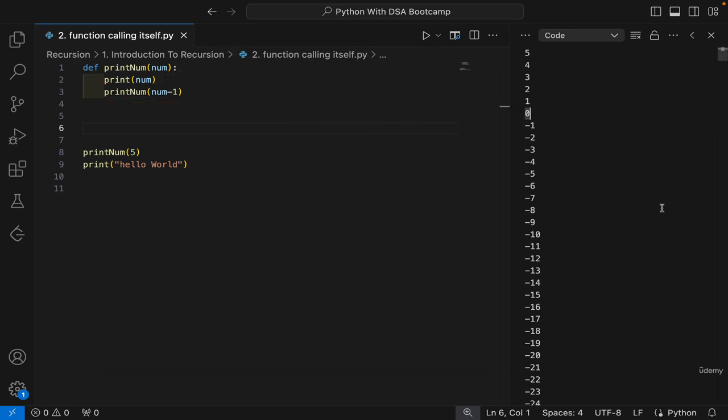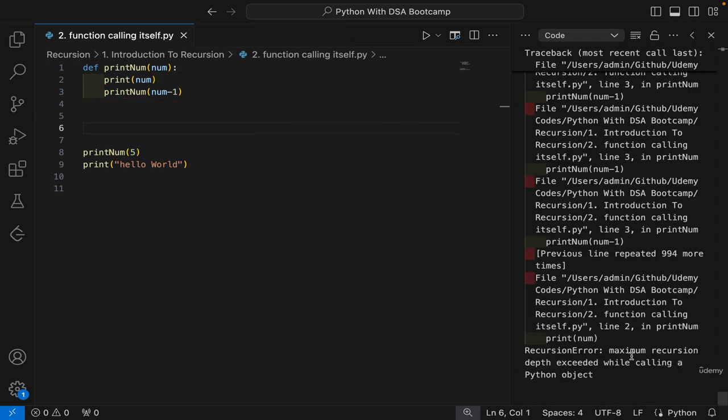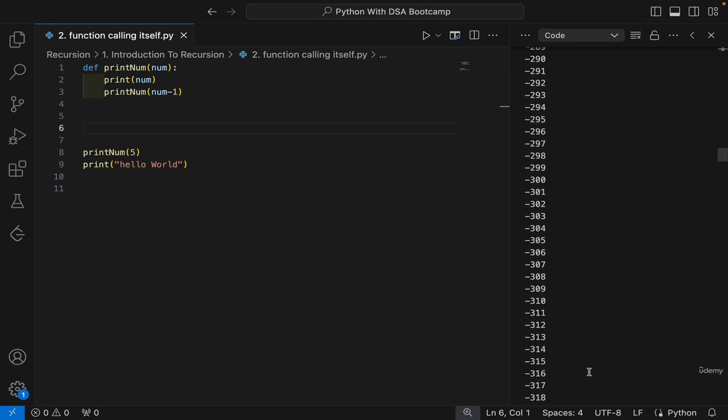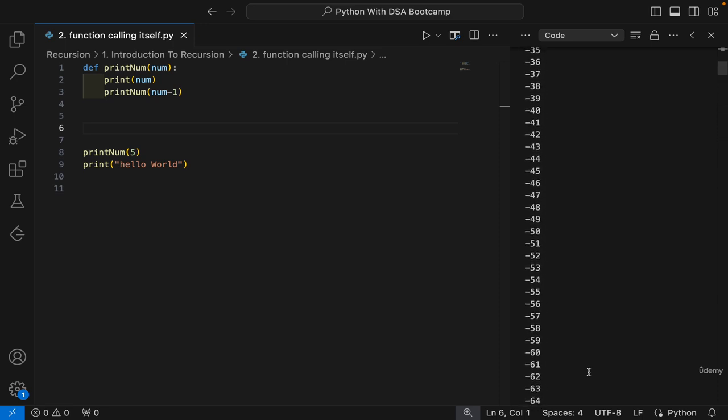Now if I show you the error as well, what it is saying is that recursion depth exceeded by calling a Python object. So it's actually using this word recursion. I will be quickly introducing you to this concept of recursion again as well. Somewhere what has happened is that Python started off with some recursion depth, post which it cannot go. And that depth has exceeded, and that is done to avoid overflow in the stack memory.